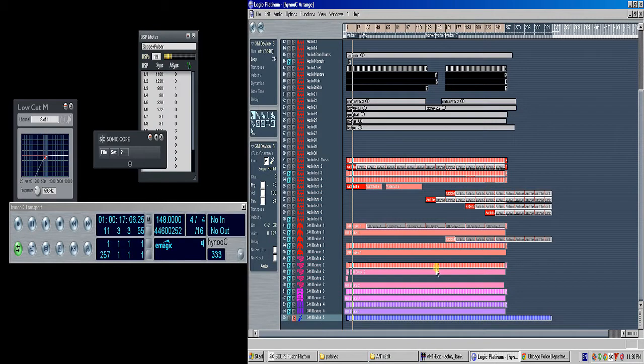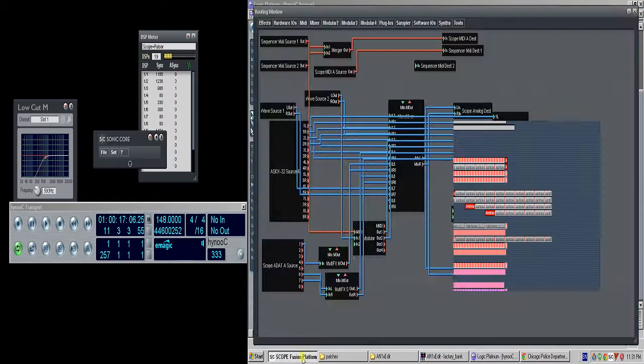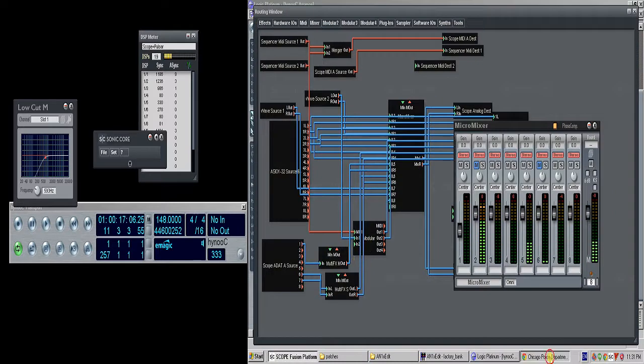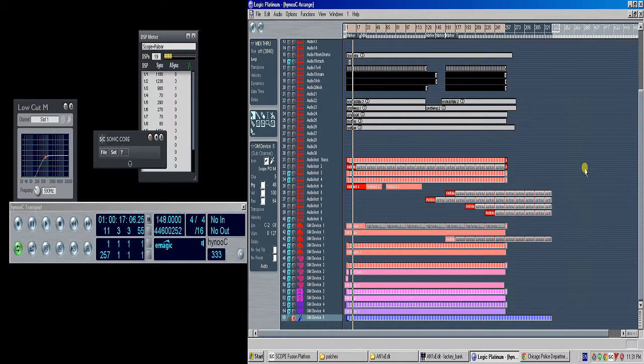Now we are talking about how you can work in this genre and still get variations and things that pop out of the mix. And I want to combine in this video this philosophy with something we've shown in a previous video, and it is sampling words from the internet, as well as using the scope modular system. So bringing together a lot of the things that I often talk about.